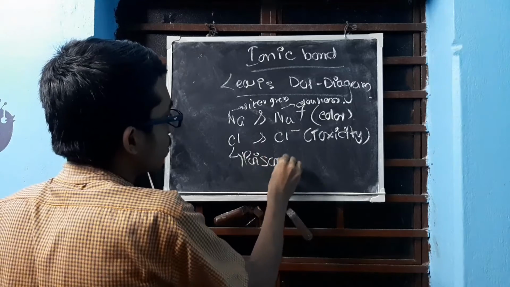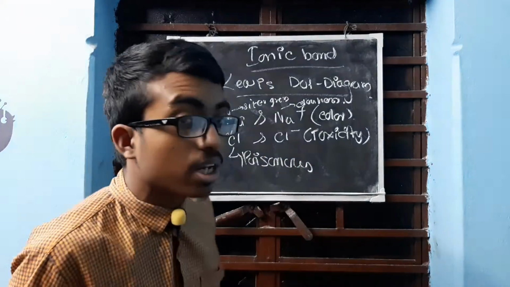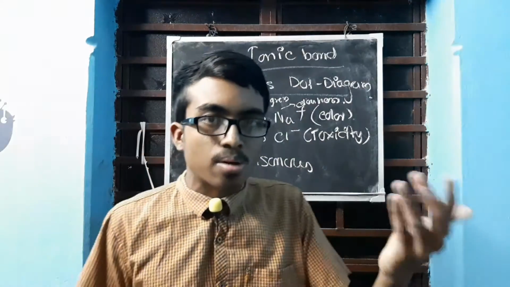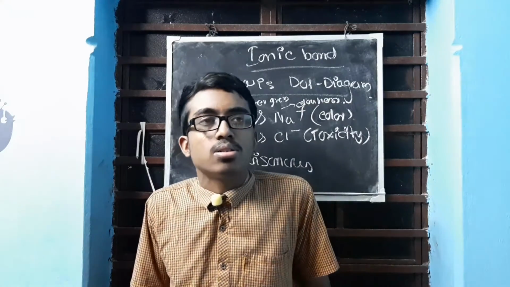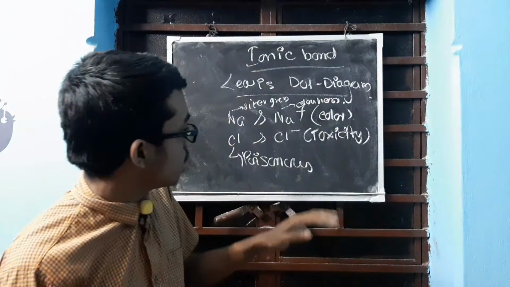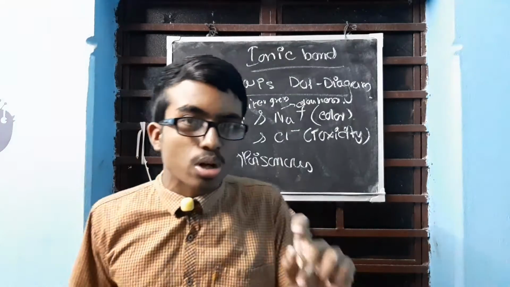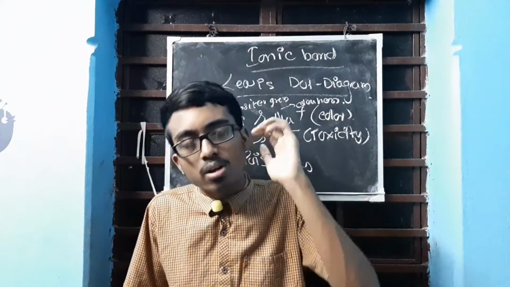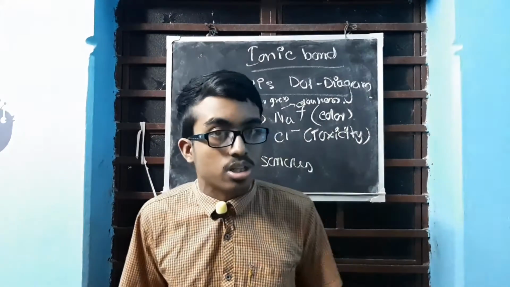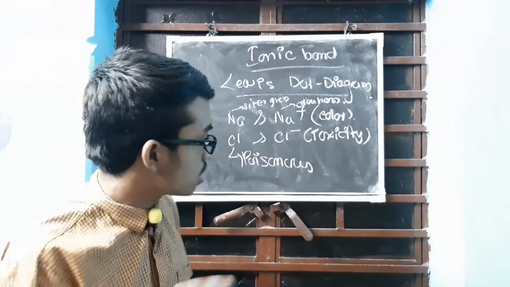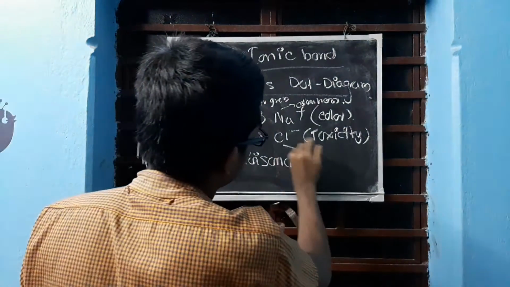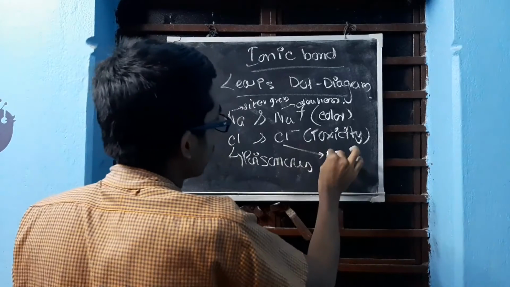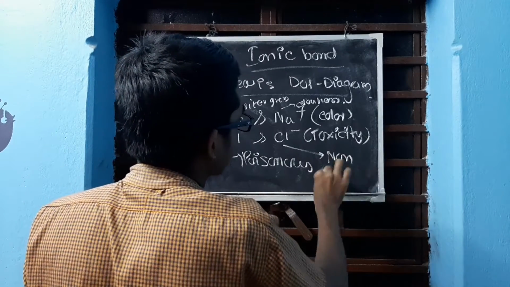It suffocates. But you are not going to write suffocating in case of toxicity, I just now mentioned it by mistake, sorry for that. So it's poisonous. Do not write suffocating because suffocating will go well with odor, not with toxicity. Just ignore that. Cl minus is basically non-poisonous.